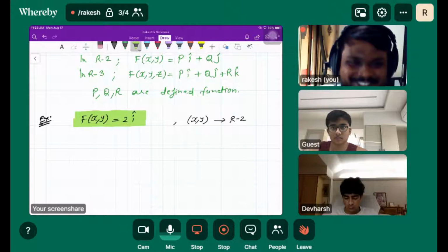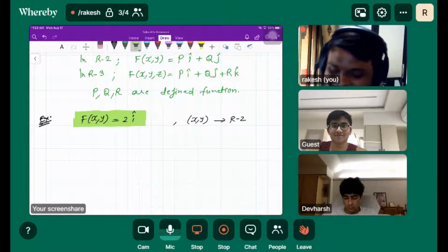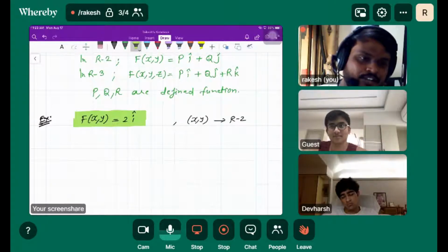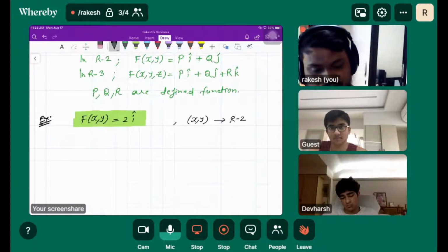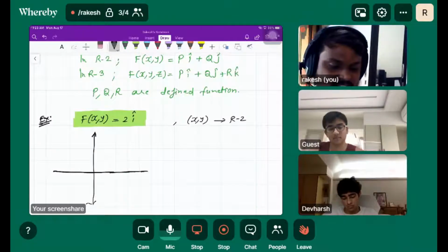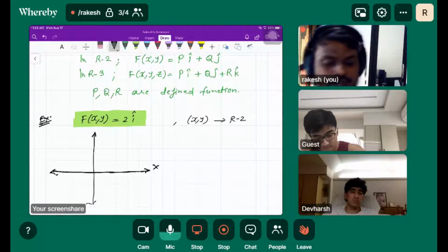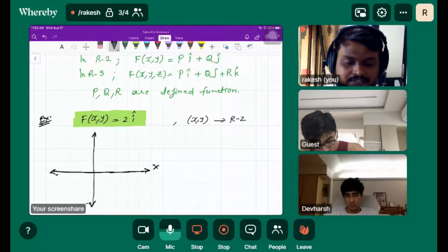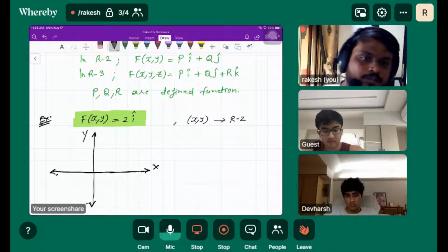Please wait. Okay, so here we have to draw this vector field on the xy plane. Like this is the y axis, this is the x axis, right? Now we can draw these vector fields on this xy plane. But what are the points here?